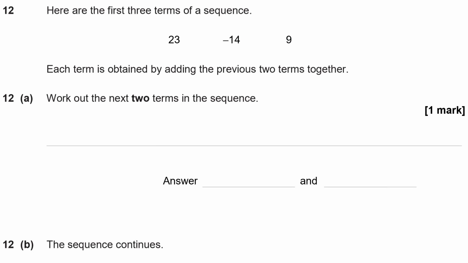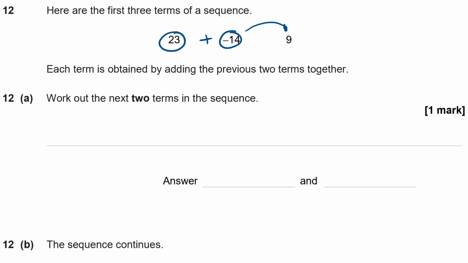Here are the first 3 terms of a sequence: 23, minus 14 and 9. Now we're told that each term is obtained by adding the previous 2 terms together. So that's a bit like the Fibonacci sequence. Normally with the Fibonacci sequence we start with 1 and 1. Here we've got 2 different starting points, but we're following the same rules: we take this one and this one, we add them together and it gives us the next one along. Okay, so what is the next term in this sequence?